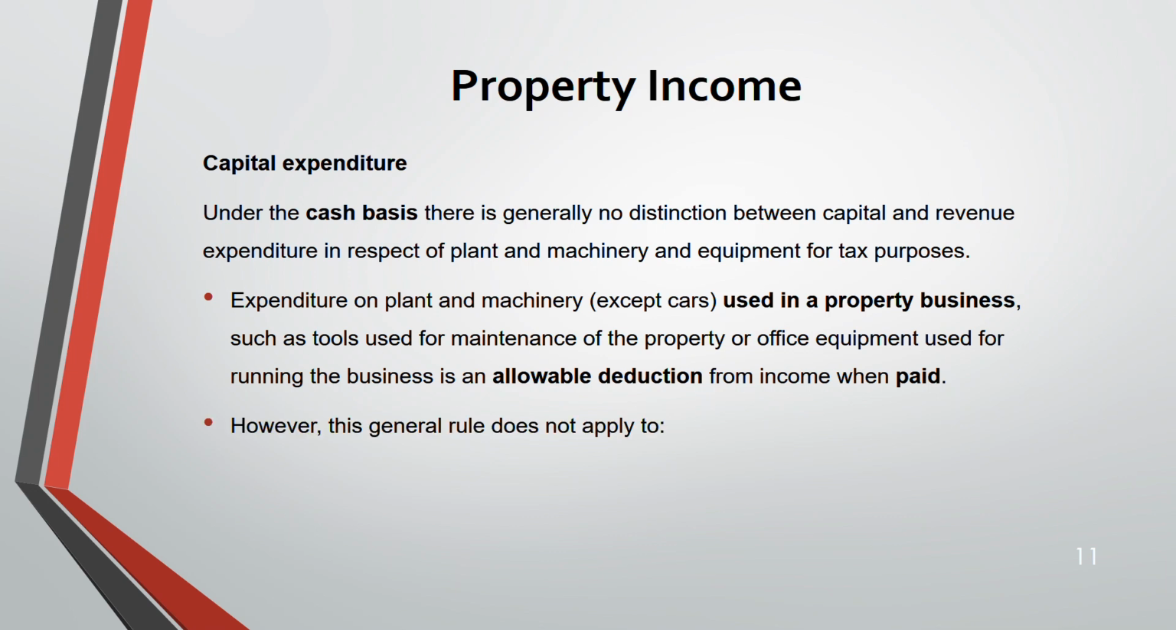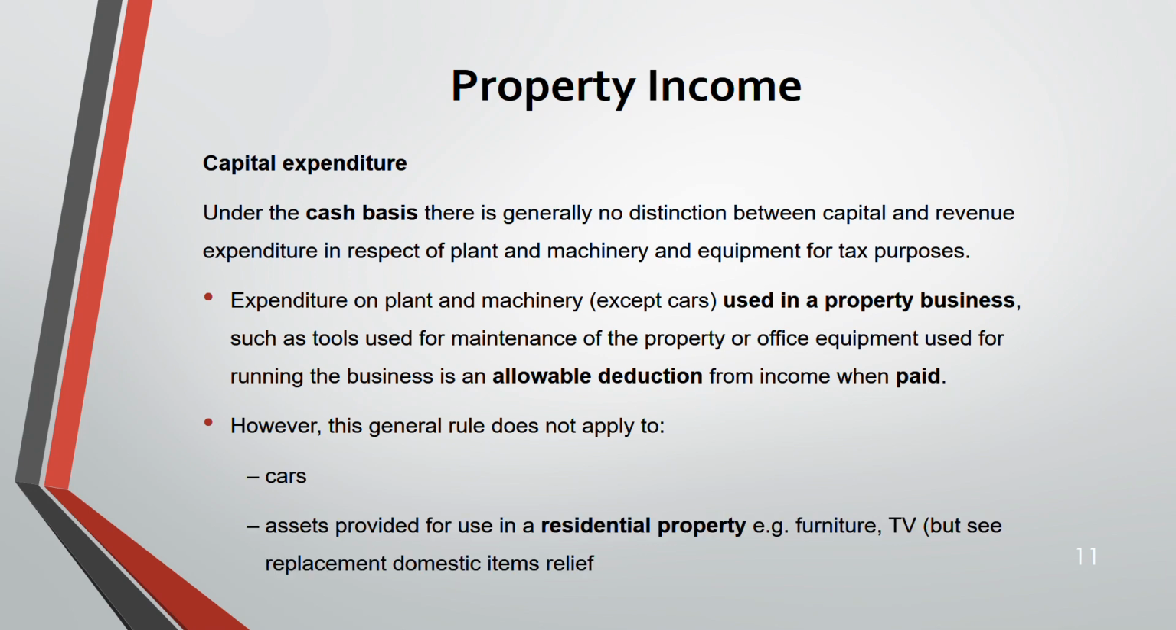Next, this rule does not apply to, number one, cars, number two, assets provided for use in residential property. You can't deduct. Example, furniture, TV. But for them, we have another type of relief for residential property that is known as replacement domestic item relief. We'll see that later.